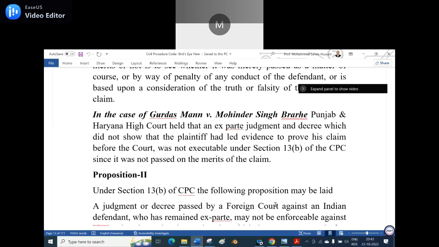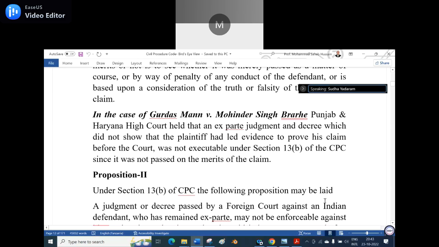Okay, when you say based on merit, the trial was taken, evidence was proved, arguments were made, and the judgment is given by weighing the reasons for the claim and against the claim. At that time, it is based on merit. Okay. Say yes.